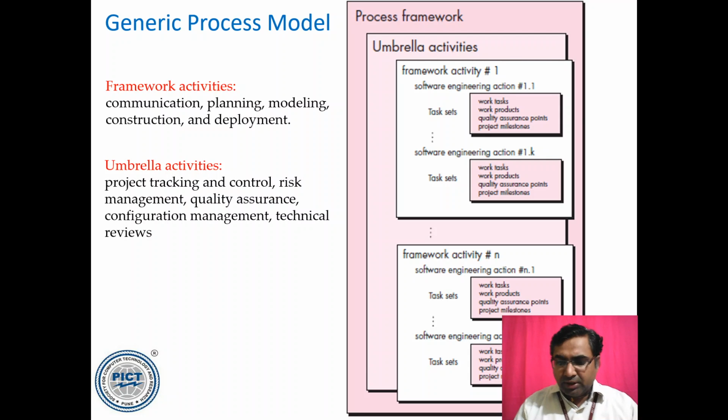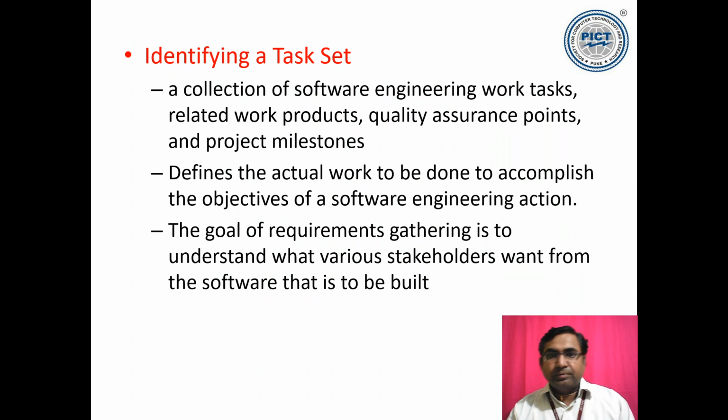Sorry, let me go to the next slide. The current slide is this one. Okay? So this has to be there. We have to identify this task set for every activity. For every action, we have to identify this task set, because a task set is something which is going to provide some kind of product. Work products will be provided by these task set actions. So we have activities. Within the activities we have actions. Actions are going to provide me some milestones or work products.